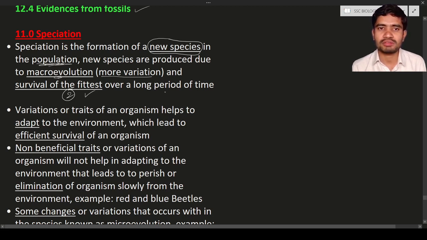These two conditions occur over a long period of time. It means these organisms will take a long time to form a new species. Now this is about how new species will be formed, or speciation.